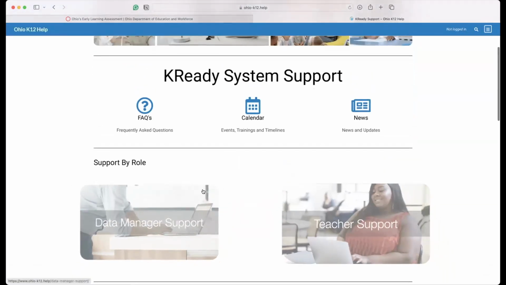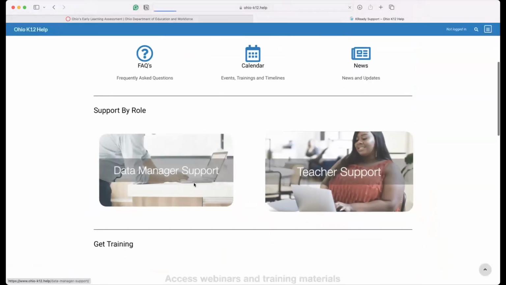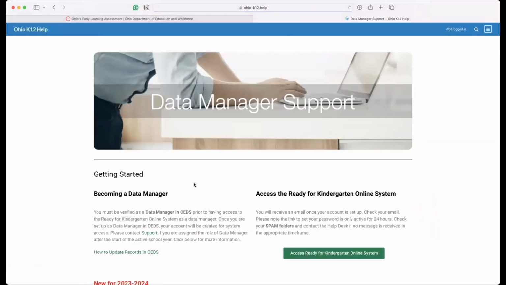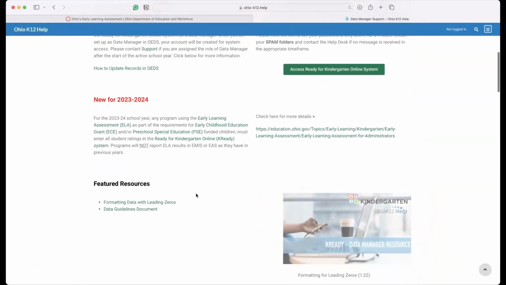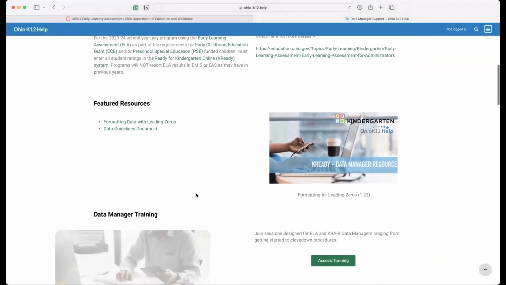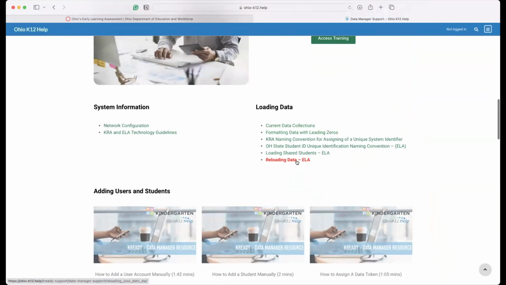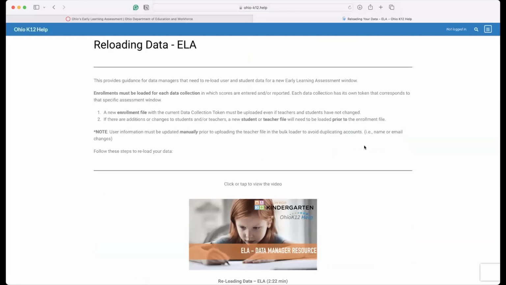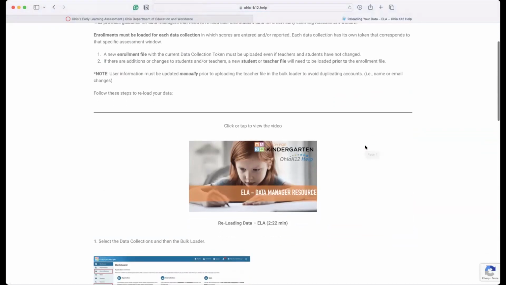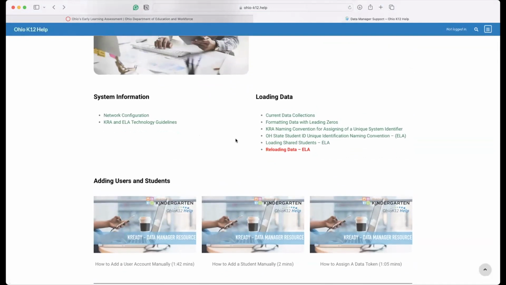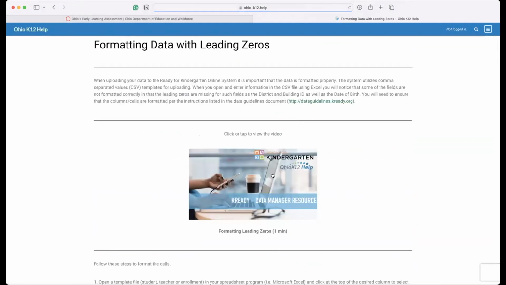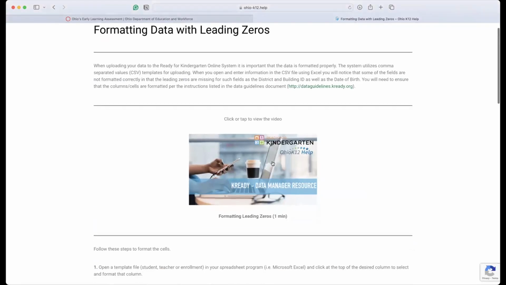Two important areas. The first is this section here for data managers. If you click on that, there you'll see all of the links and resources that were mentioned during this webinar. We've got information here, a whole walkthrough on how to reload your data, steps and information that we shared in this webinar. You'll see that kind of provided for you. We talked about formatting your data with leading zeros. So if you want to go back and refer to that, you can do so on this page. Again, there's a video that walks you through that information as well.